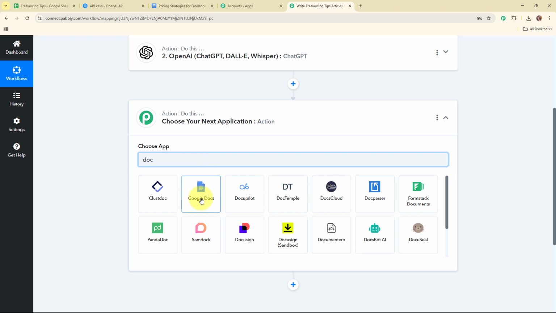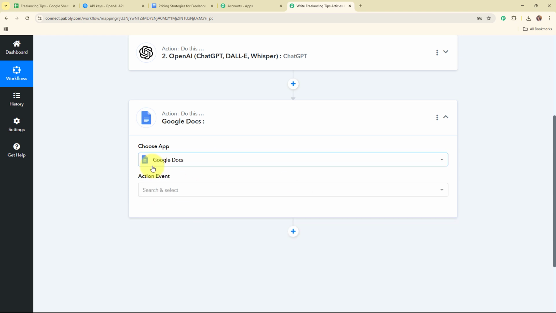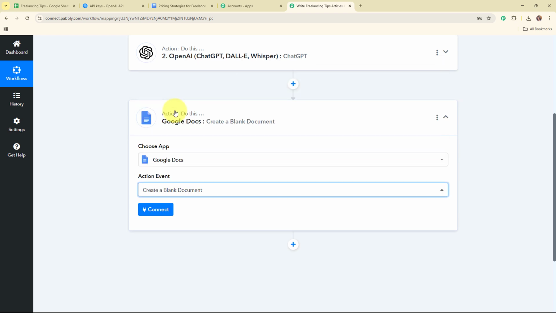Google Docs is an online word processor that lets you create, edit, and share documents from any device with internet access. So in my Google Docs action step, I'm going to select my action event as create a blank document, so that after generating the article, automatically it should create a blank document in my Google Docs account first.